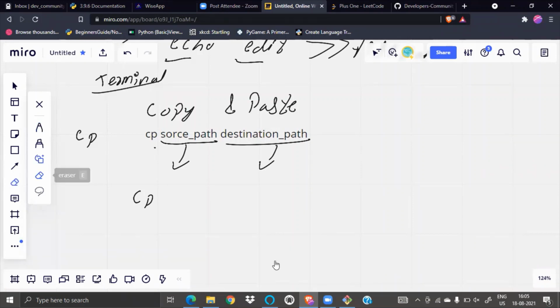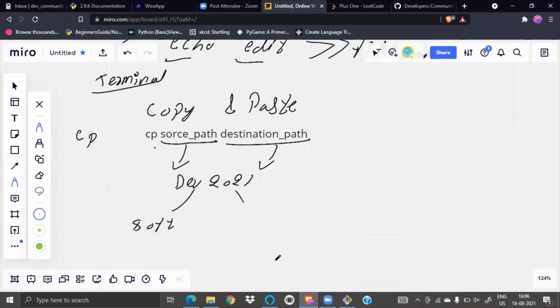If you are in the current folder, suppose I am inside dev 2021. I have this folder called soft, and I have this text.txt, and I want a copy from here to here.